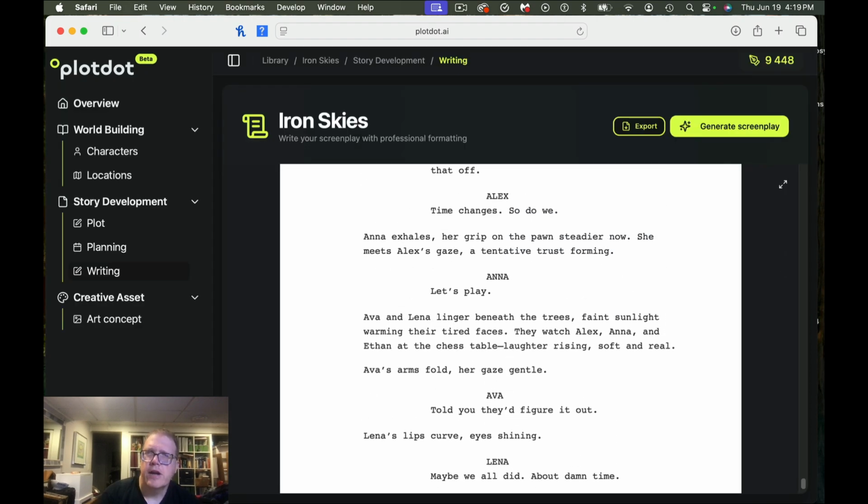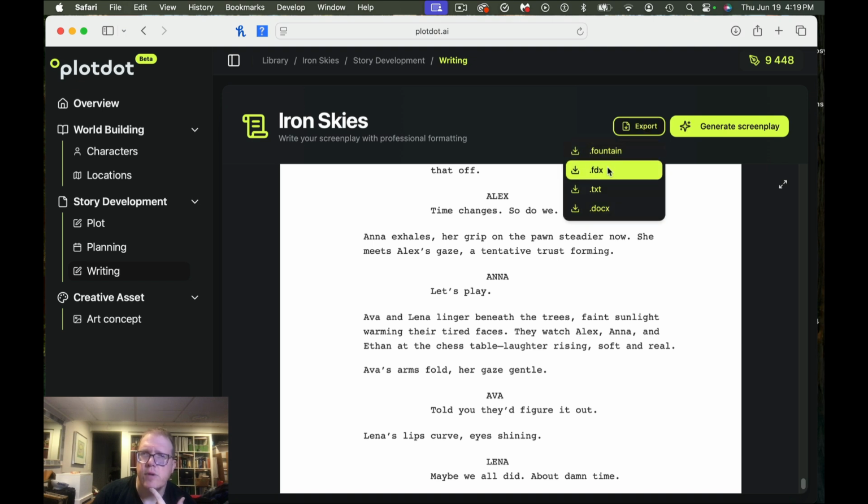This screenplay is 176 pages, which is a lot longer than I was shooting for. I was really aiming for about 90 pages, so it's gone through a lot. Let me throw it into one of my editors to check the page count. I'm going to export it, put it in Final Draft, and we'll see what that looks like.